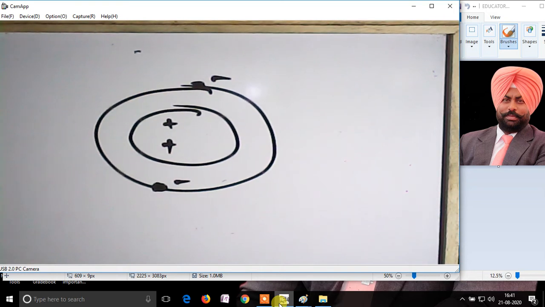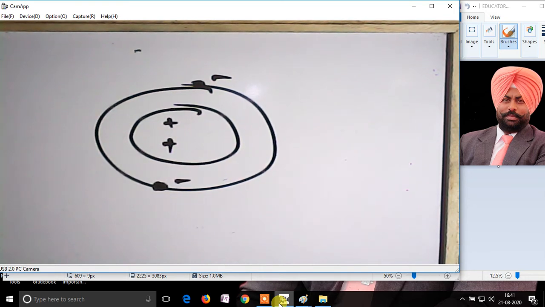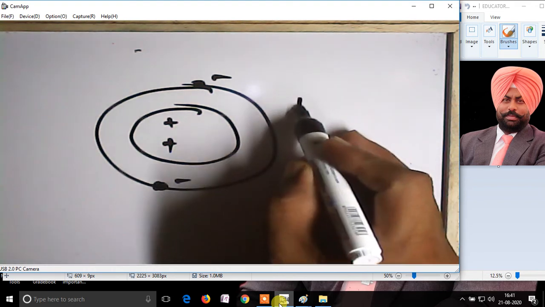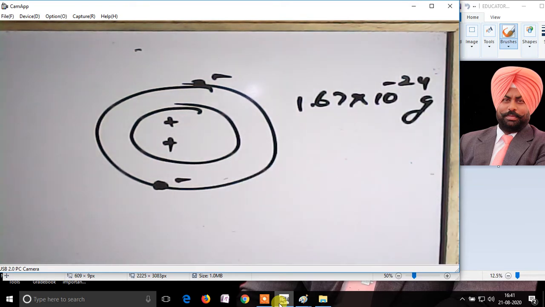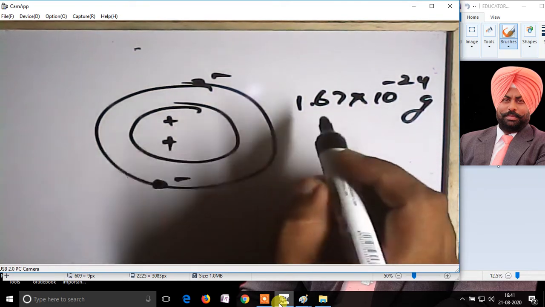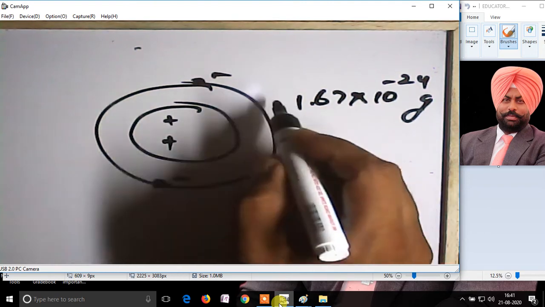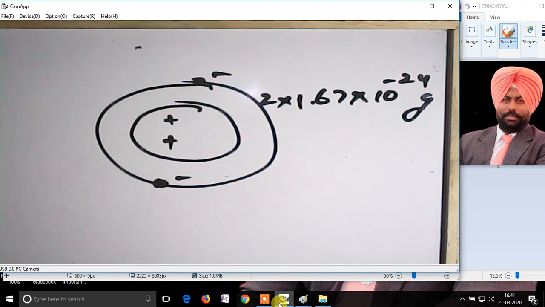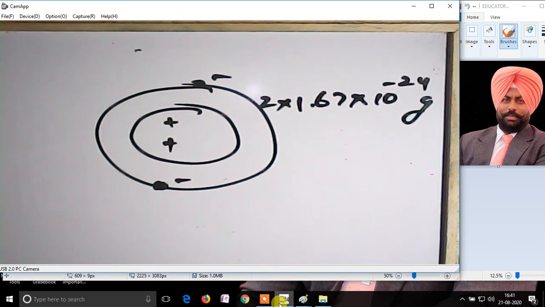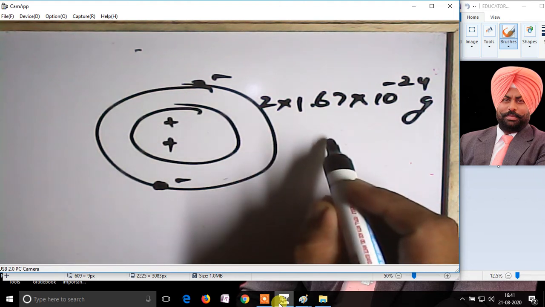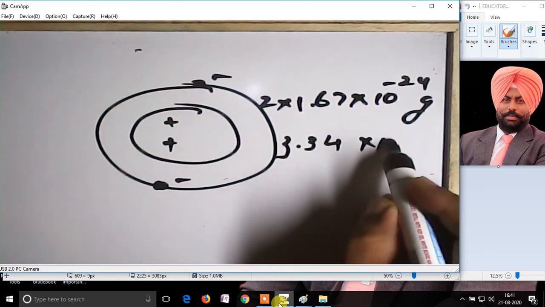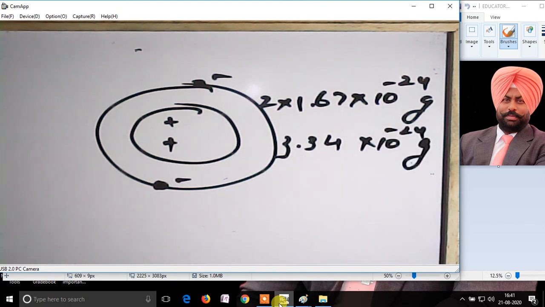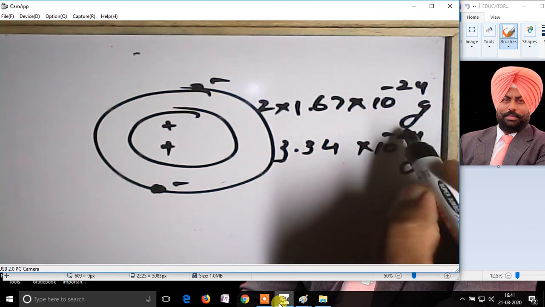Now, we know that the mass of one proton is 1.67 × 10^-24 grams. For 2 protons, we should multiply it by 2, and this is the total weight of the protons present in the nucleus of an atom. So it should come up to 3.34 × 10^-24 grams.